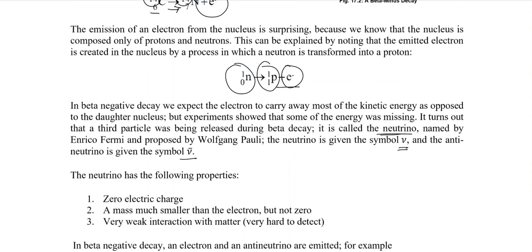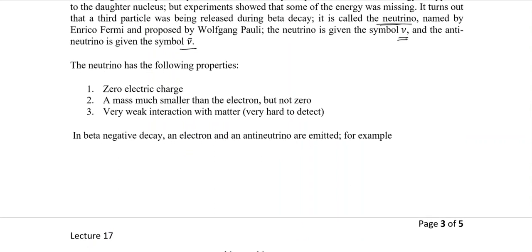The neutrino has the following properties: it has zero electrical charge, and a mass much smaller than the electron, but definitely not zero. It has weak interaction with matter, so it was difficult to detect, and only recently was it detected. So in a beta negative decay, an electron and an antineutrino are emitted.